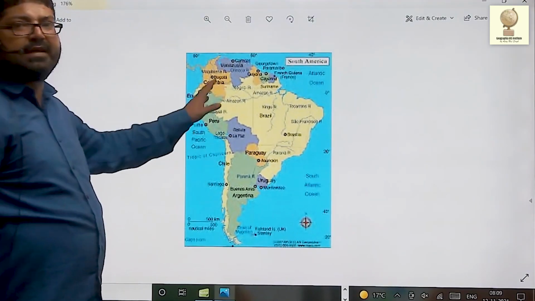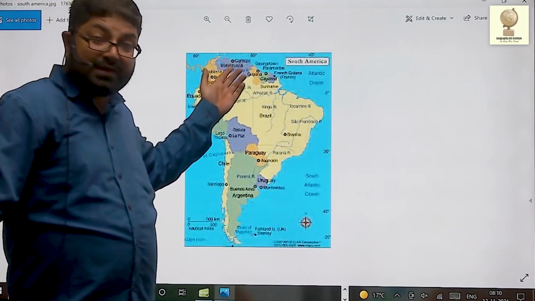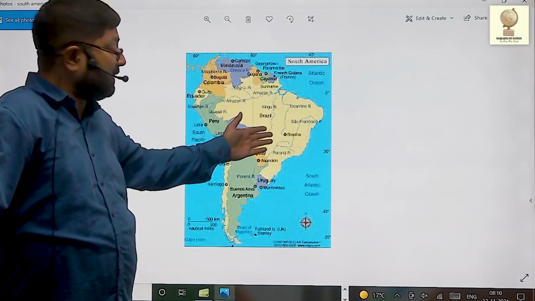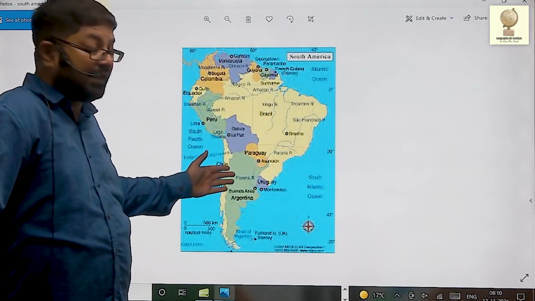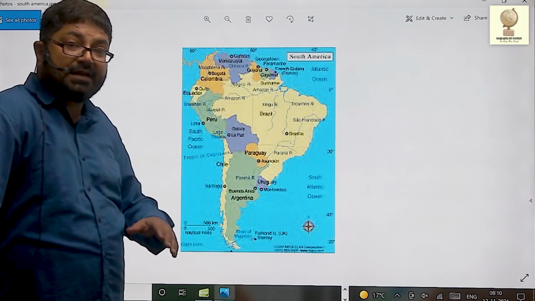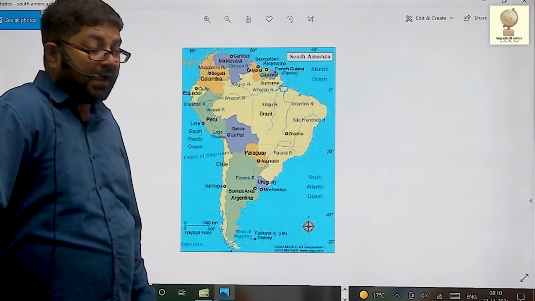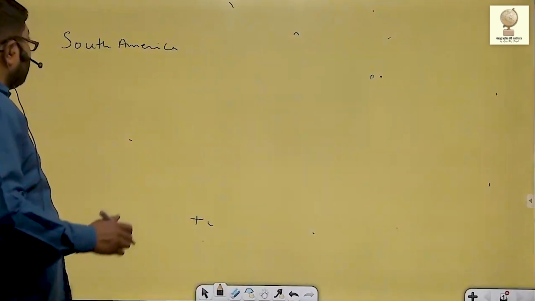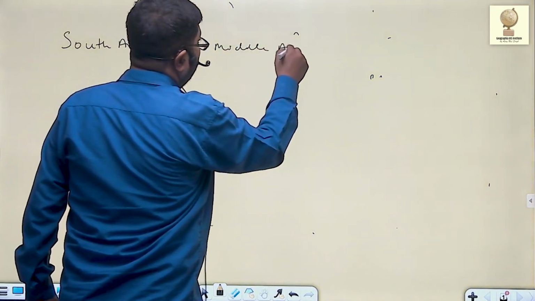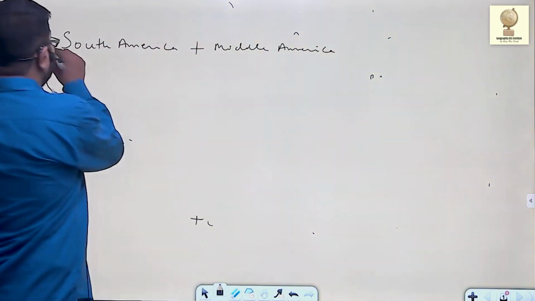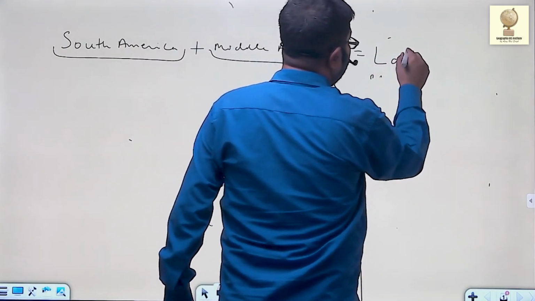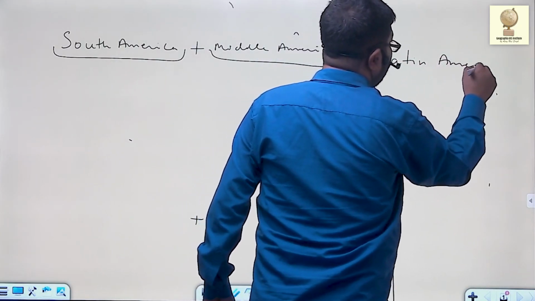If you open your atlas, you will see South America comprises of Venezuela, Guyana, Suriname, French Guiana, Brazil, Uruguay, Argentina, Chile, Paraguay, Bolivia, Peru, Colombia. These are the 13 countries that make up South America. If Middle America is added to the South American continent, then it is known as Latin America.